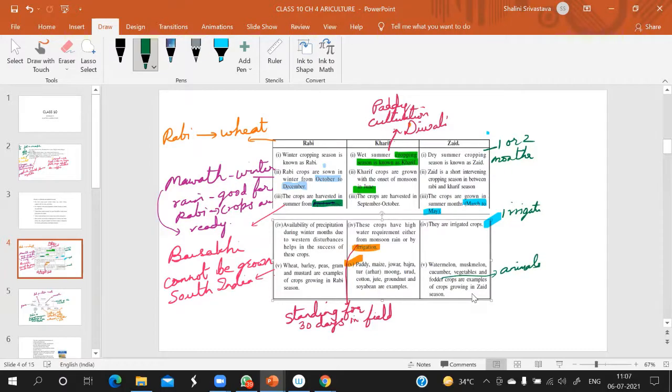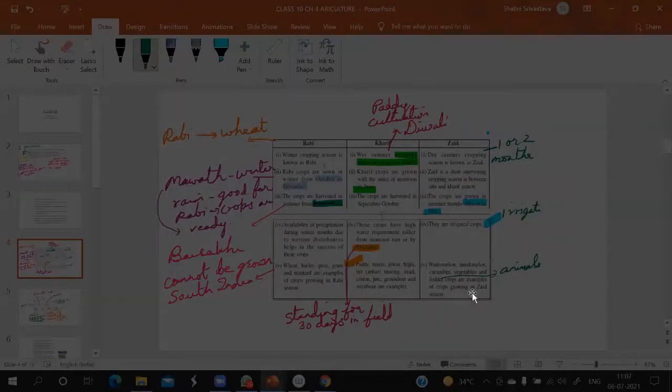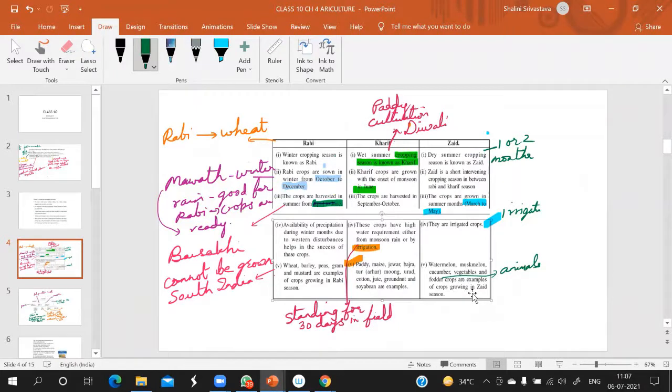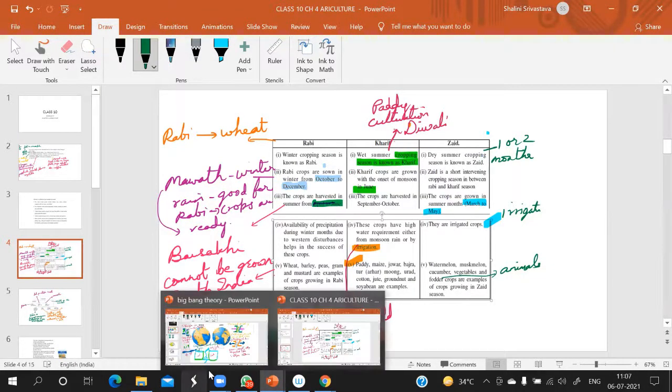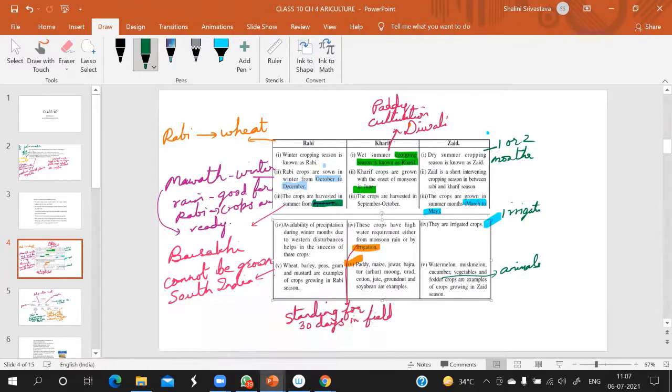Take the screenshot. You can take the screenshot. Okay. Now, till here is it clear? Fine.